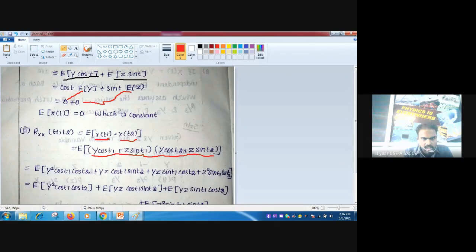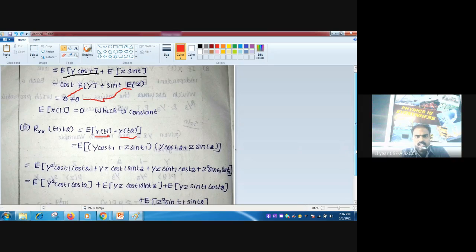Now what we have to do is multiply the first term with the first term. As in the previous class, we multiply the first term with the first term, then the first term with the second term, and after that the second term of the first part with the first term of the second part.